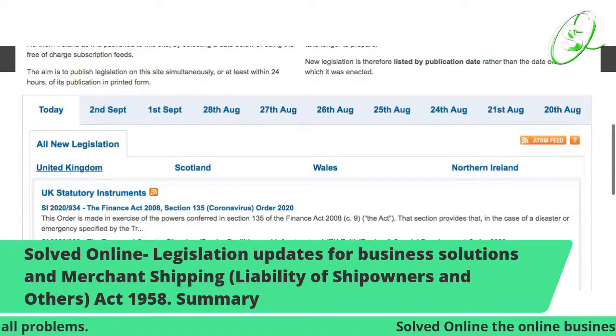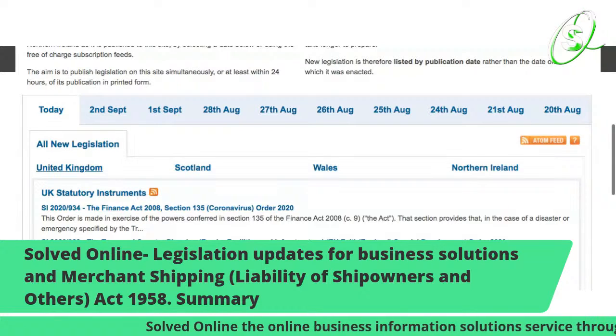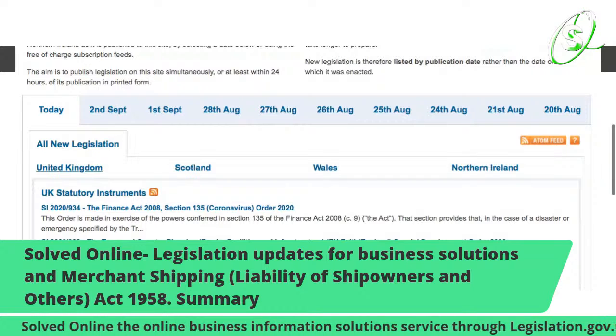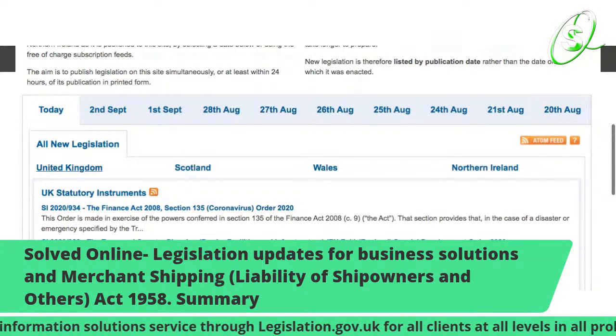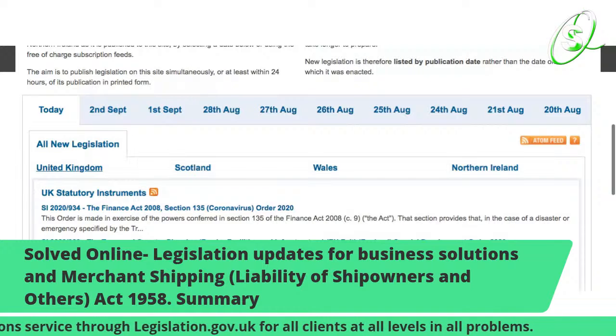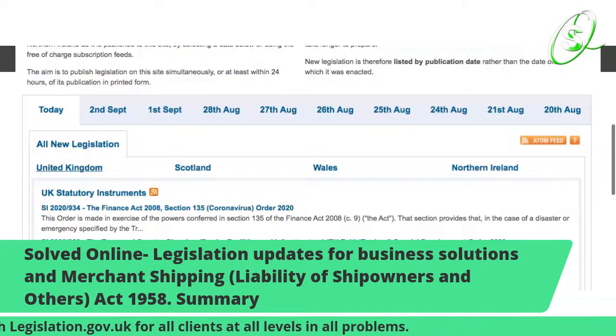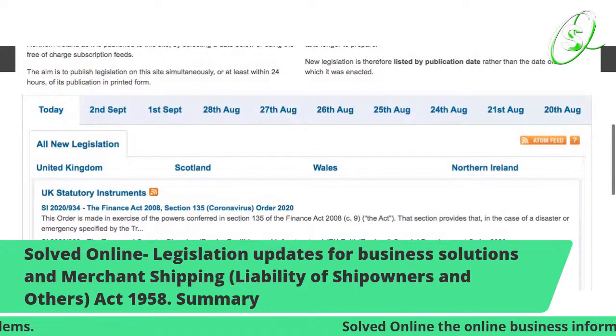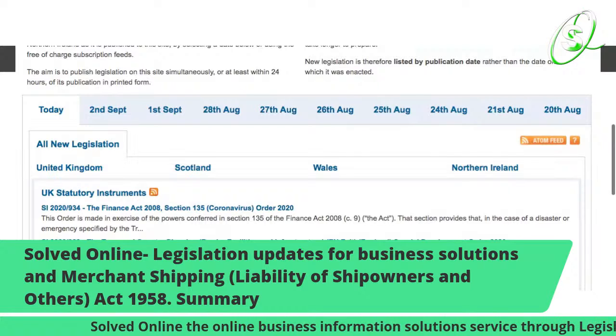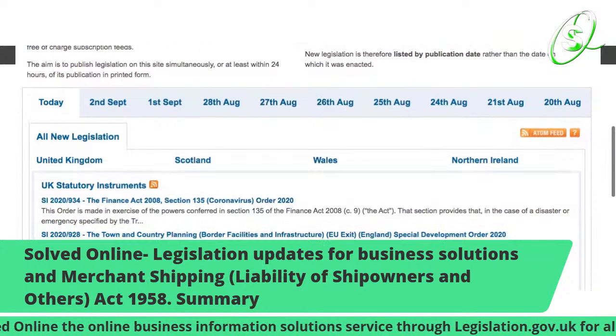And also we have the Town and Country Planning, Border Facilities and Infrastructure, EU Exit, England Special Development Order 2020. This is another one for infrastructure. If you're in that department, then just look into it and see what's going on.